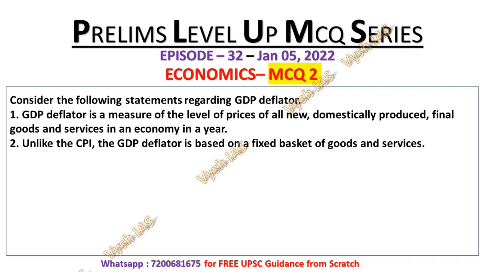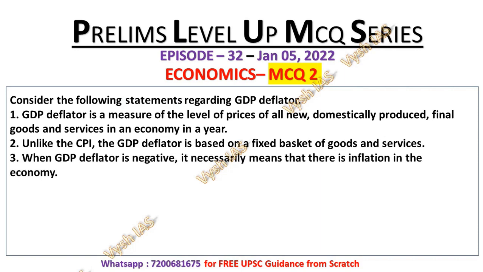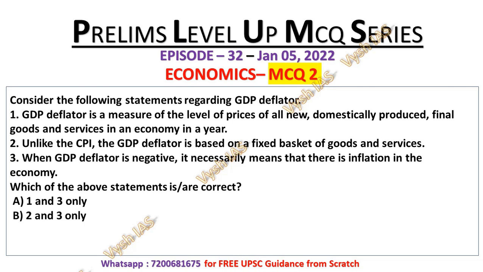Unlike the CPI, GDP deflator is based on fixed baskets of goods and services. Statement 3. When GDP deflator is negative, it necessarily means that there is inflation in the economy. Which of the above statements is or are correct, which means that you have to find the correct statement regarding GDP deflator. 1 and 3 only, 2 and 3 only, 1 only, and 1 and 2 only.